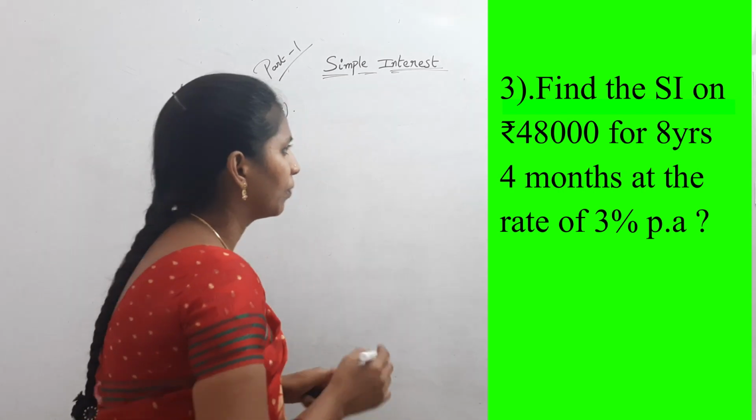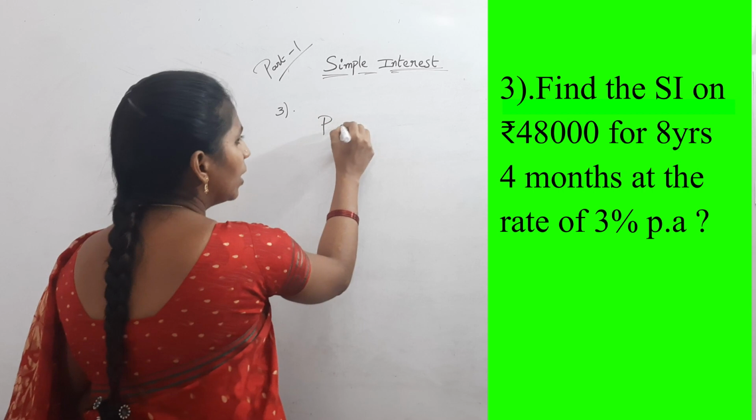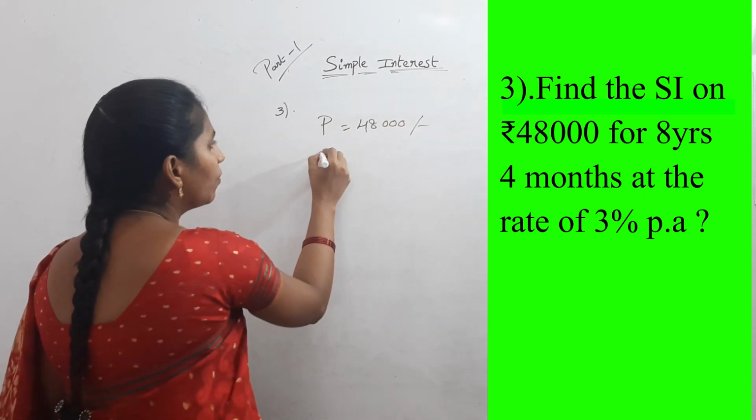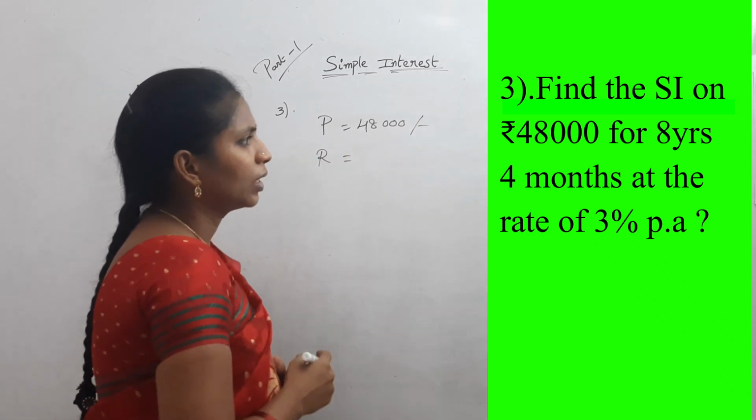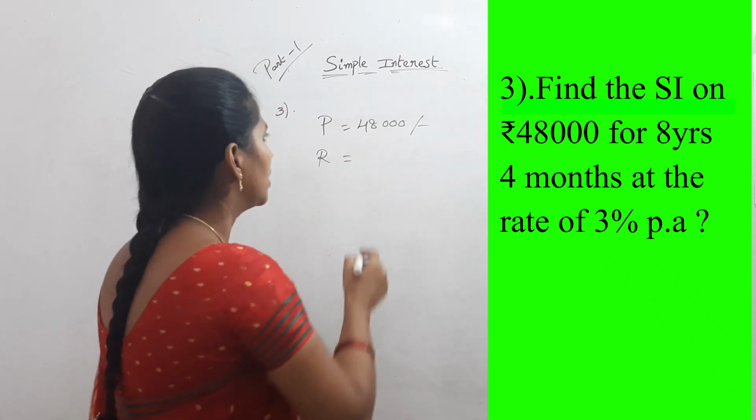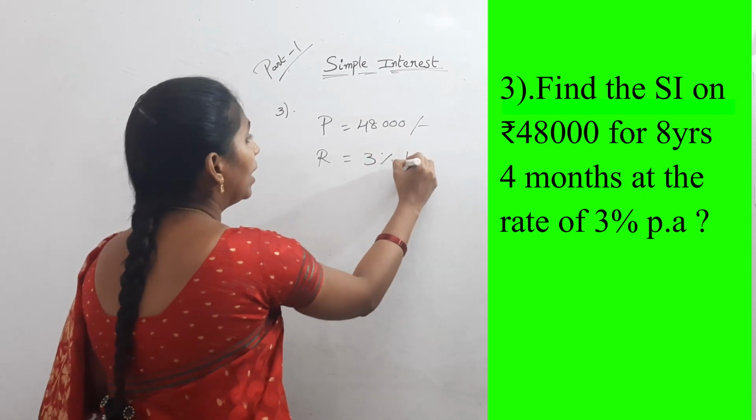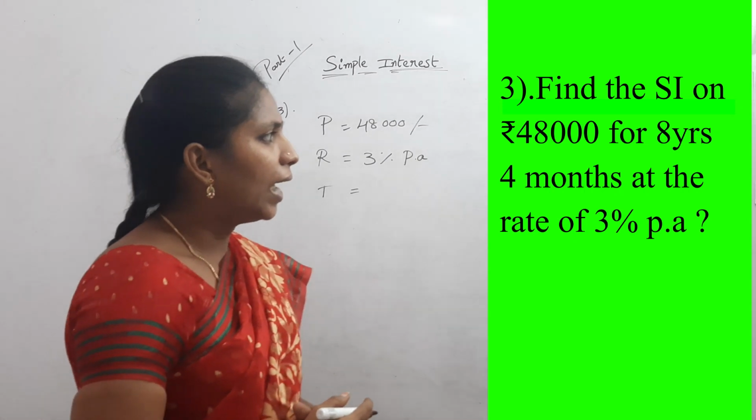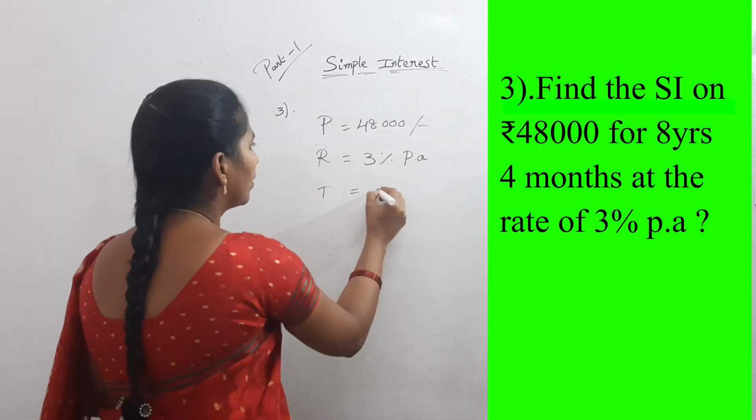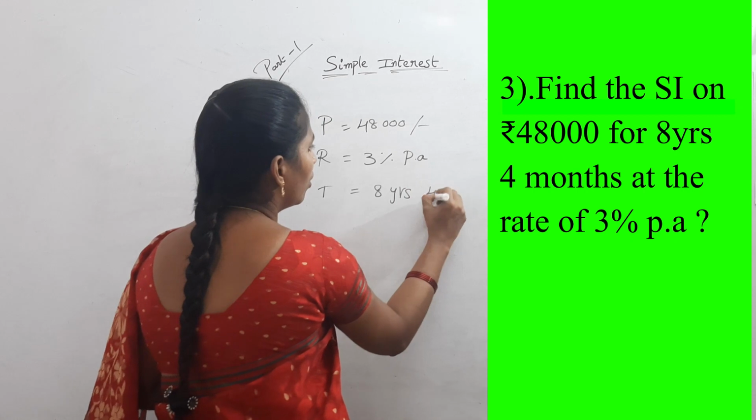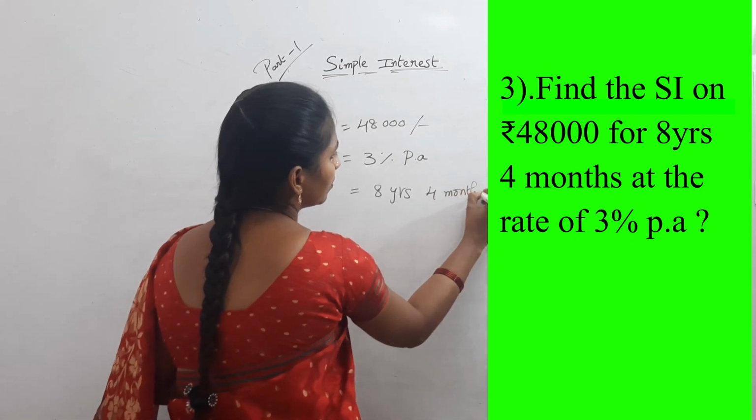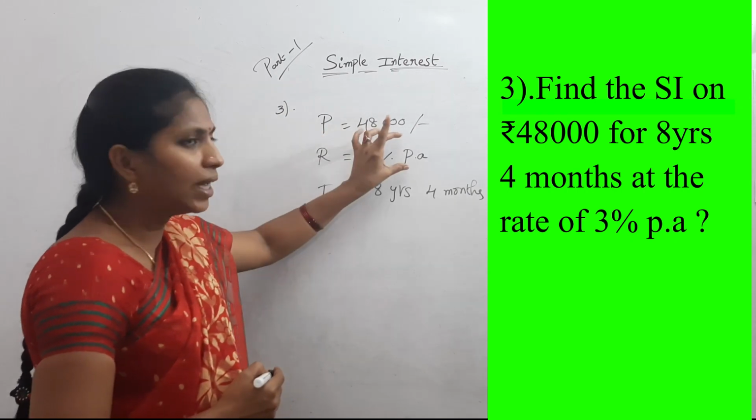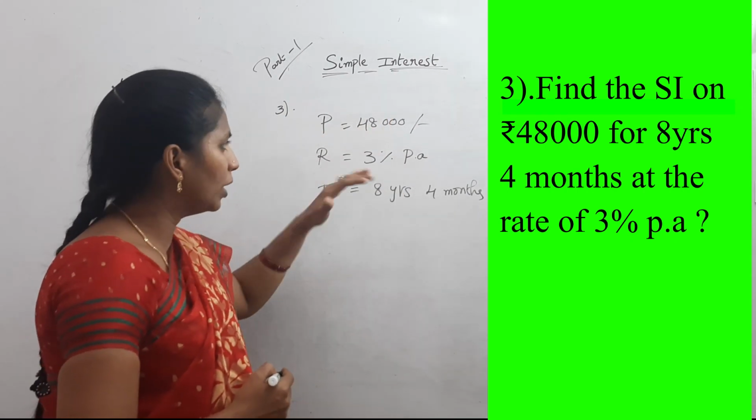3% per annum. What is the principal amount? 48,000 rupees. What is the rate of interest? R equal to 3% per annum. And what is the time period T? 8 years 4 months. Now see, this is in rupees and this is in per annum. Okay, no need to convert.